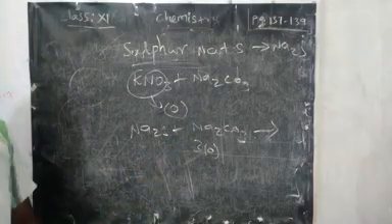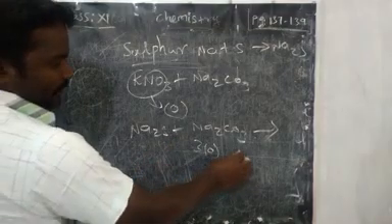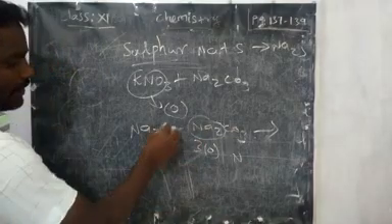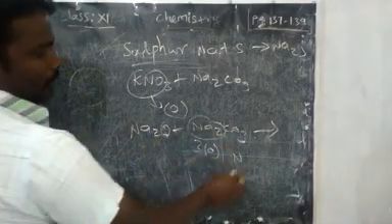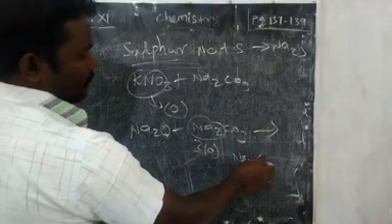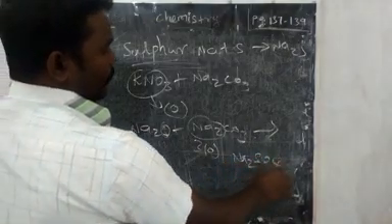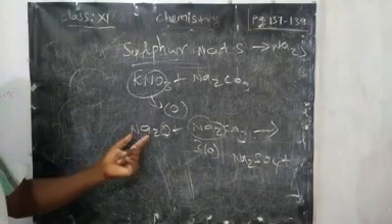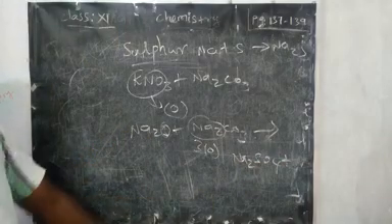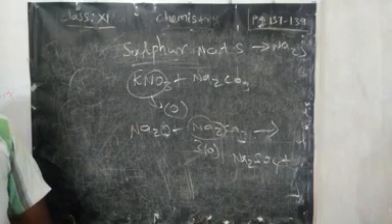Now we will get sodium sulfate, Na2SO4. So what are the remaining? We have 2 sodium as well as CO2.